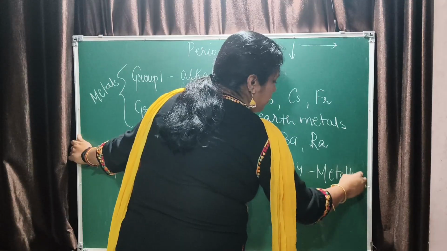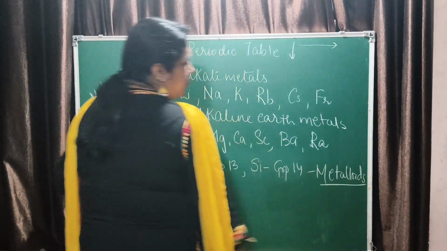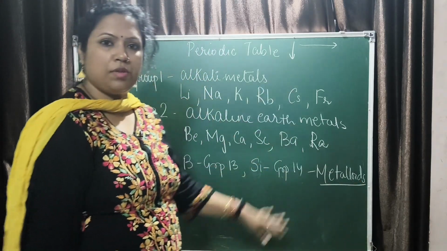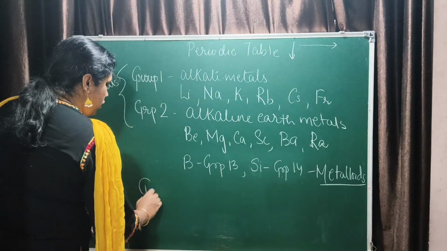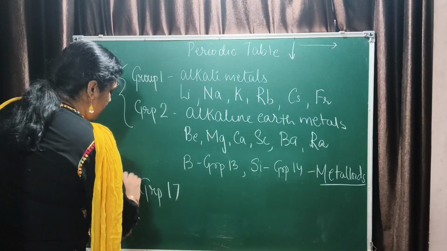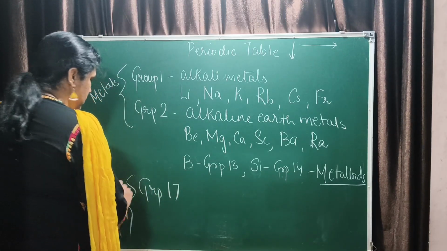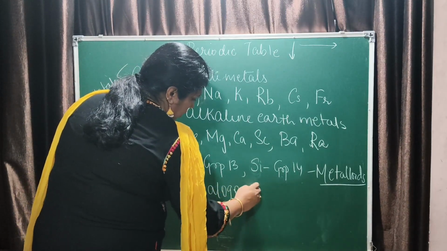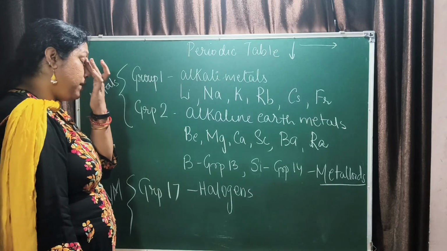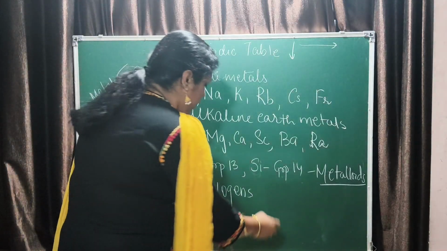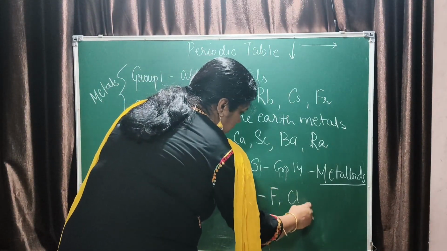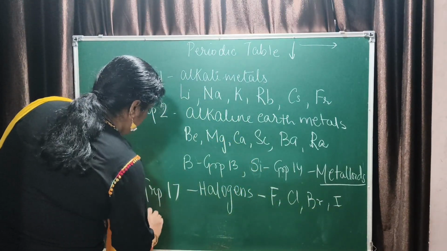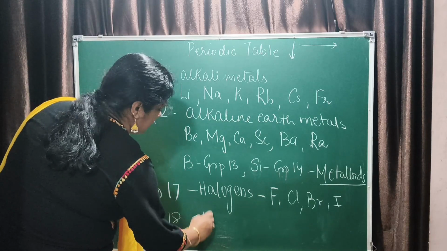Metalloids are those which have the properties of both metals and non-metals. Please refer to the video on element, compound and mixture. The element part has all the description in detail. Then you have group 17. It is a non-metal. Group 17 is the halogens. The valency is -1. You can write 1. What are those? Fluorine, chlorine, bromine and iodine. Similarly, you have group 18, which is the noble gases.